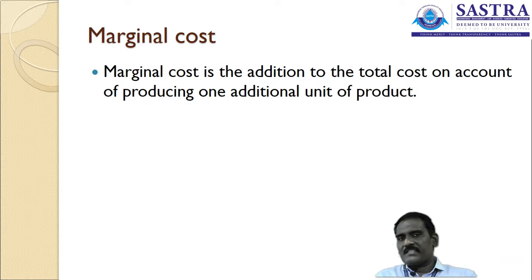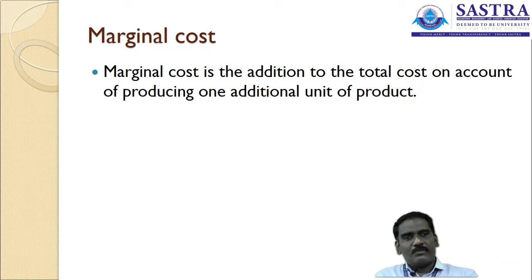Then what would be the result? What would be the changes? We can take the change in the cost. It comes to 25 rupees. You can take an example.